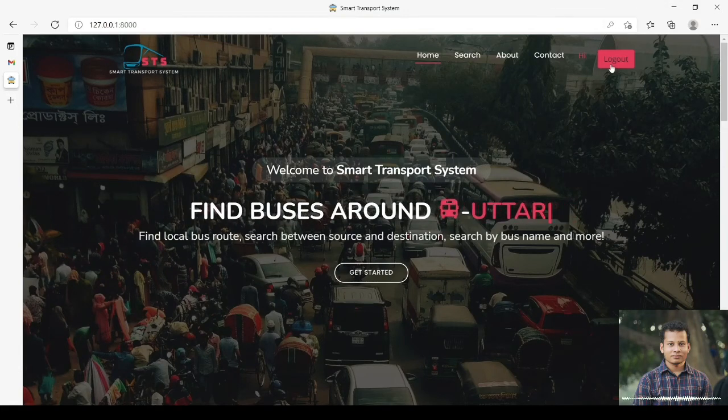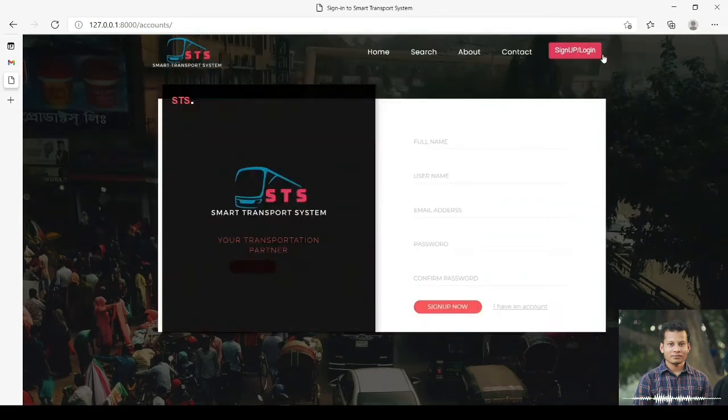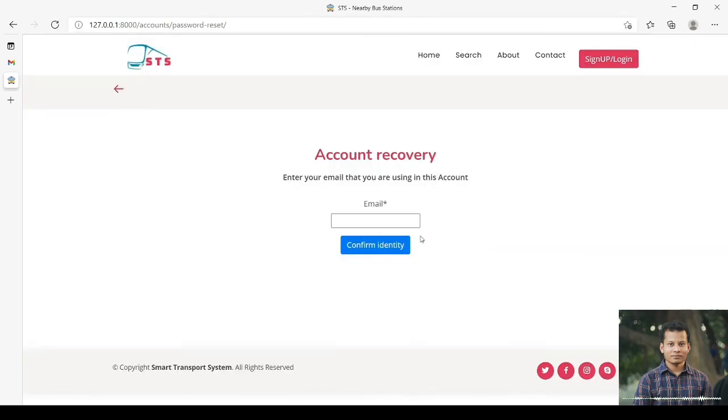Now I'm going to log out, and in our project we also have one feature, which is forget password. If we forget our password, click forget password and type the email address that you used to create the account and confirm identity. Wait a little bit.